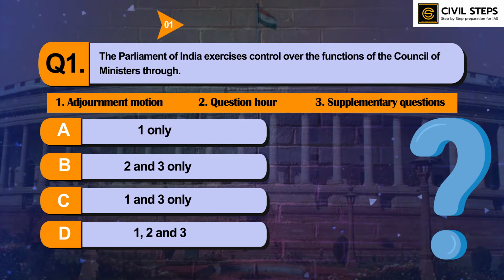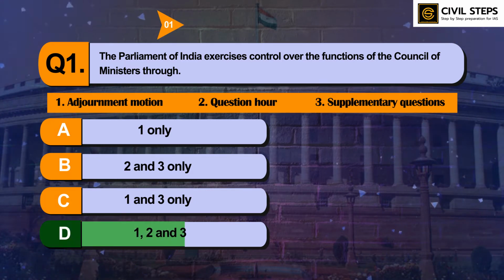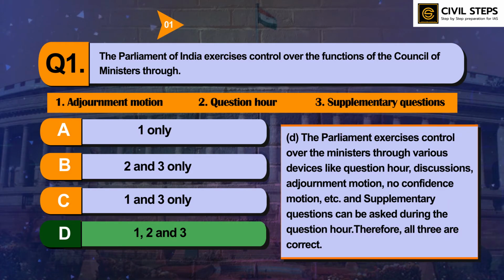So I hope you have written the answer. The answer of this question is D, 1, 2 and 3. The Parliament exercises control over the ministers through various devices like question hour, discussions, adjournment motion, no confidence motion, etc. And supplementary questions can be asked during the question hour. Therefore, all three options are correct.